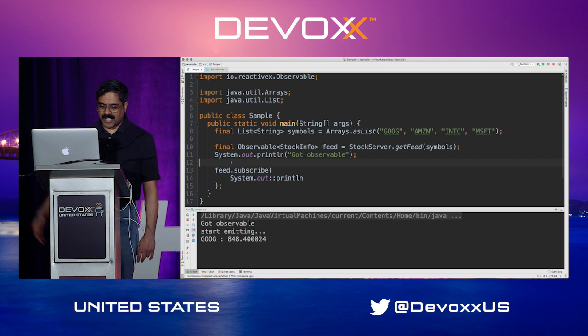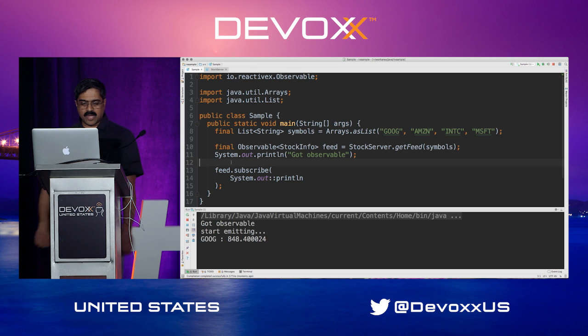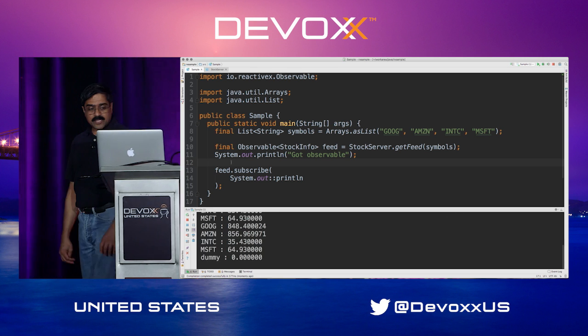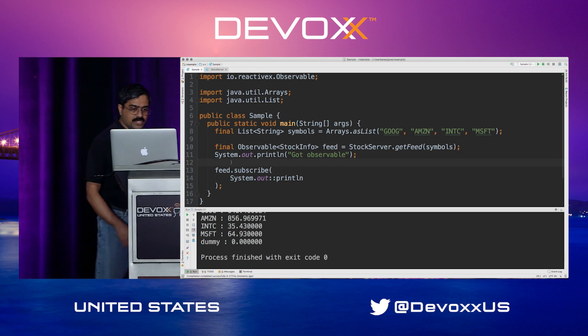Looks like my internet connection is a bit slow here, so it's not responding. Oh, there you go, it starts moving. Okay, it's terribly slow. All right, so now you can see eventually it's a dummy 0.0.